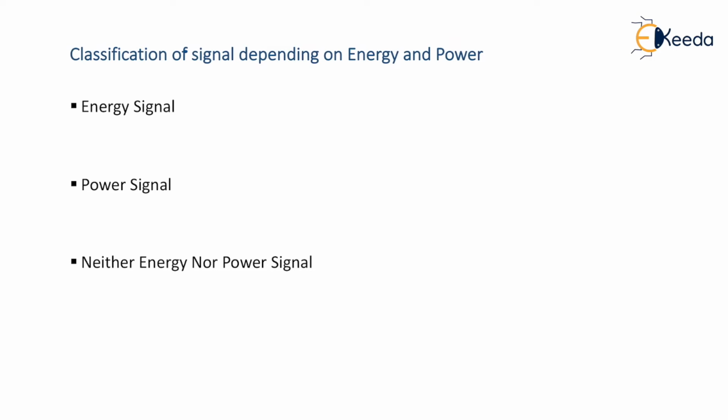So one thing is quite clear: a signal is said to be energy signal when energy value is finite. A signal is said to be power signal if its power value is finite. As I said, there is no case where energy as well as power for a particular signal is finite. It never happens. Why? Because there are some relations between energy and power, because of which both the values cannot be finite at a time. You will understand it better when we see the formulas of energy and power, and we will establish some relation between energy and power.